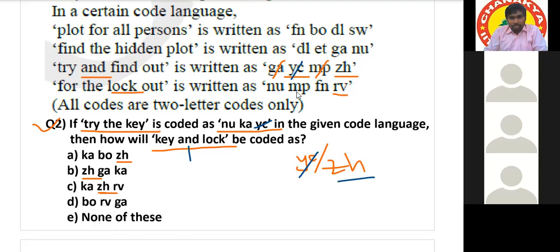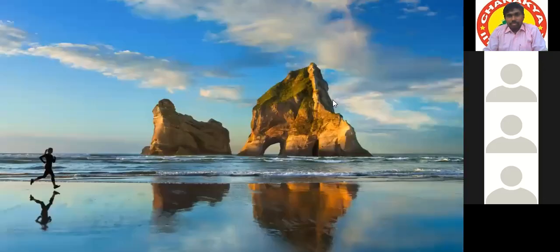For this one, ZH stands for and. Lock is for RV. Then the option is only C, the common one. Sir, option A? No, sir, it's not option A. Option C, tell me. Option C, NU is common or uncommon? NU, common, cancelled. MP, common, cancelled. FN, common, cancelled. Okay, RV, it is.